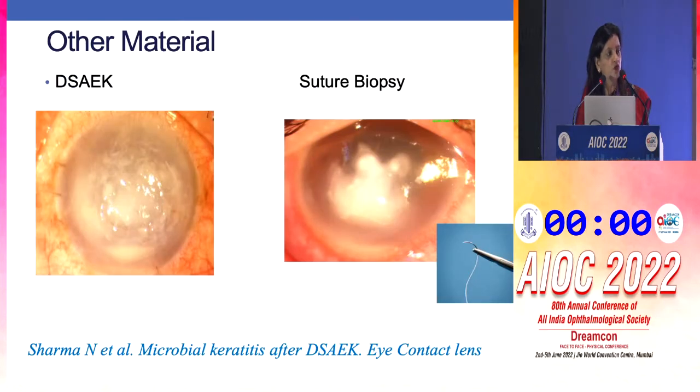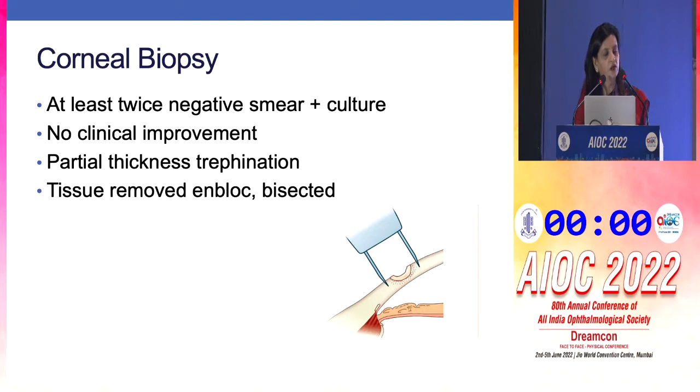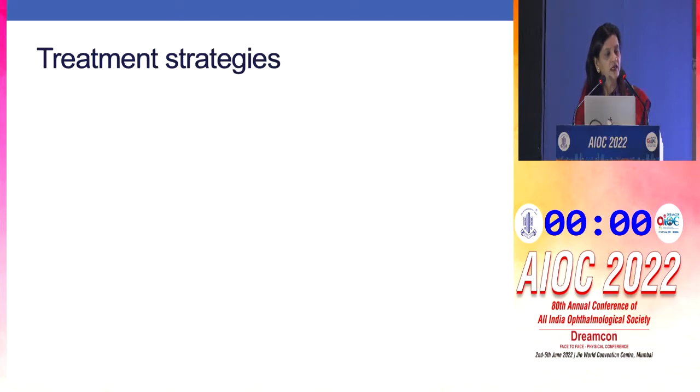And of course, you may need to do a suture biopsy in cases where the epithelium is not involved, but it is only a posterior corneal abscess, or in cases of DSEK, where only the graft is involved, the intravitreal scissors may be required to obtain the sample from the DSEK lenticule. And like I said, corneal biopsy may be required if you've not been able to obtain microbiological diagnosis on smears.